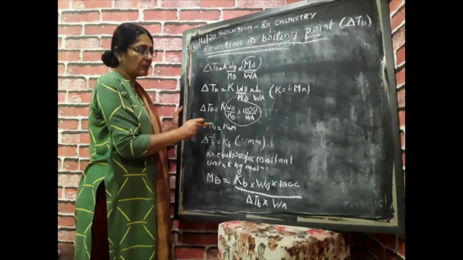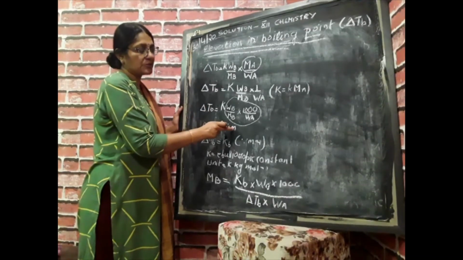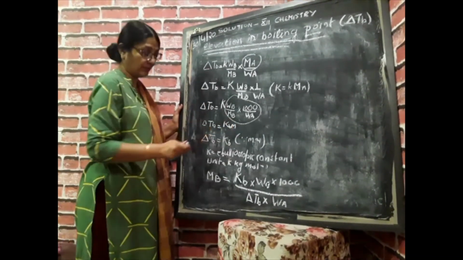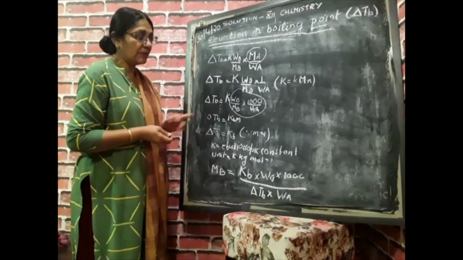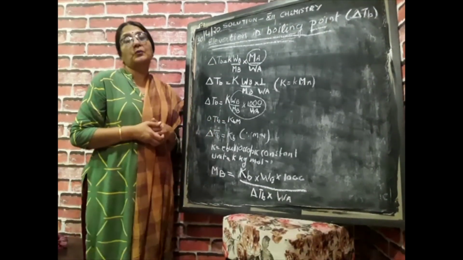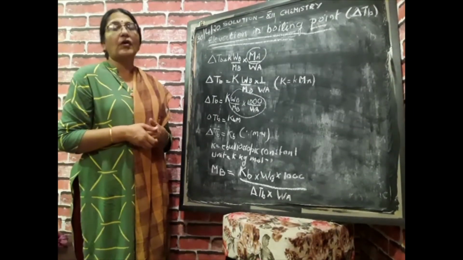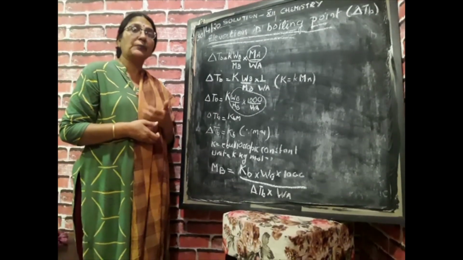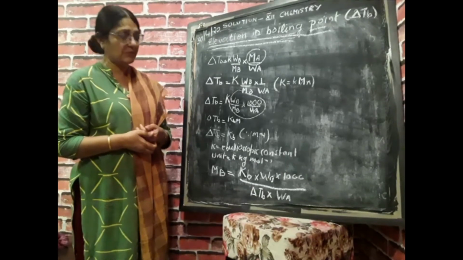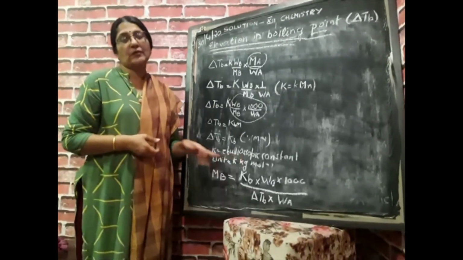So delta TB is equal to Kb into m, molality. Now this Kb is known as the molar elevation constant or molar elevation boiling point constant. Another name is ebullioscopic constant.